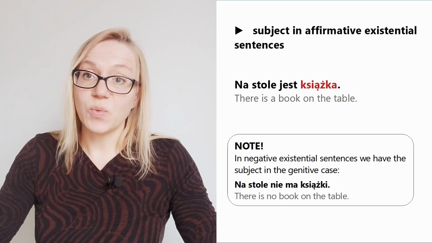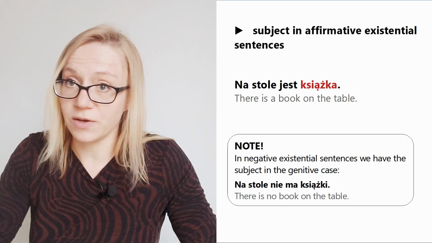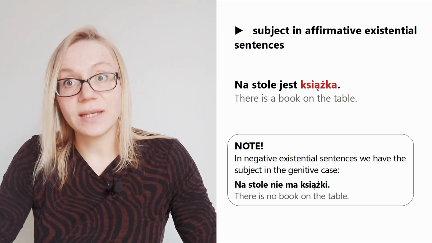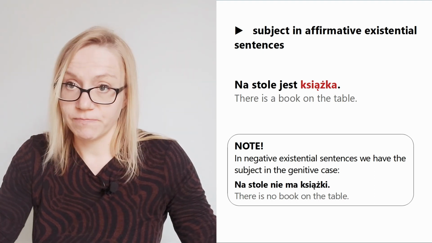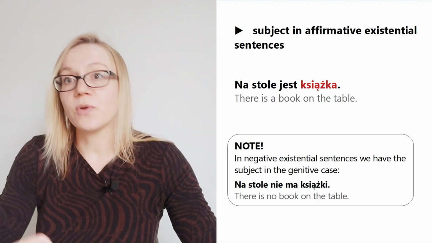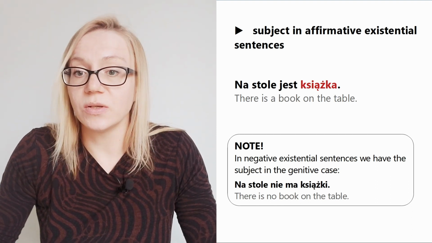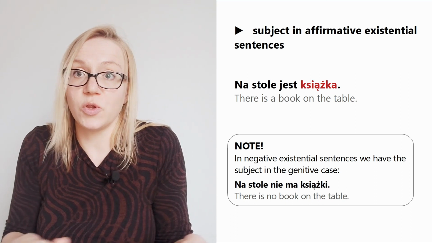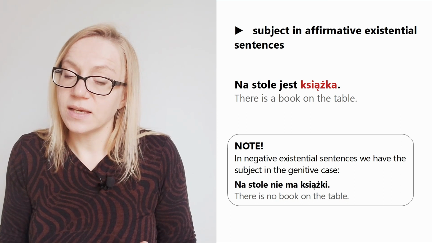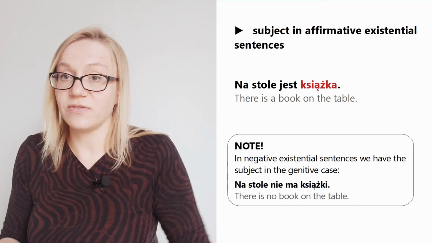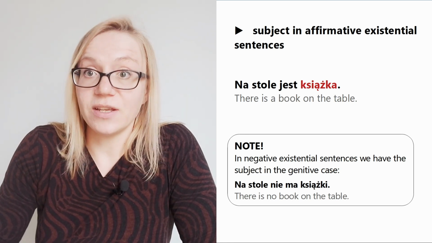But note that whenever we have negative existential sentences, so not affirmative, then the subject in Polish will be in another case, in the genitive case. Just to let you know, so you are not surprised. For example, na stole nie ma książki. There is no book on the table. So we express that something does not exist. And książki is the word książka in the genitive case. But maybe I will tell you more when we discover the genitive case.